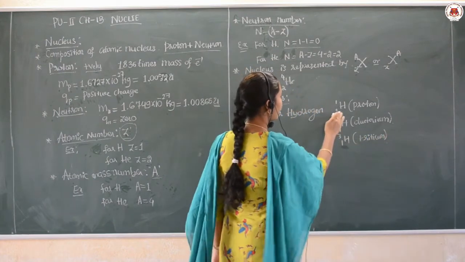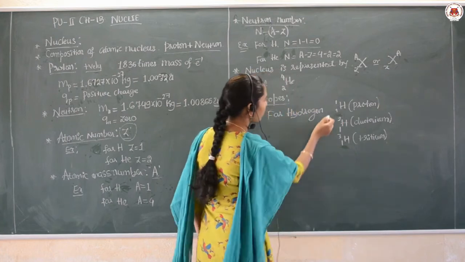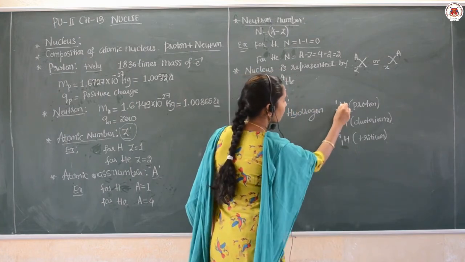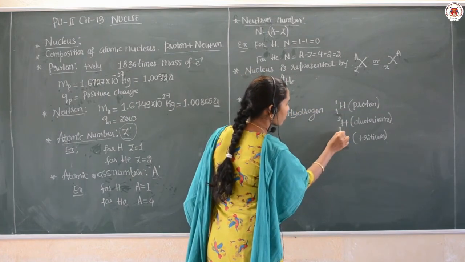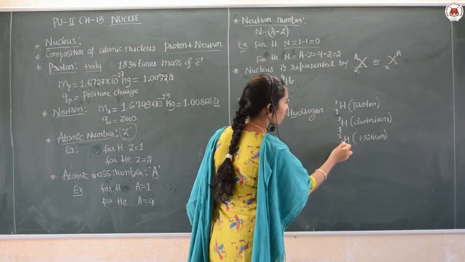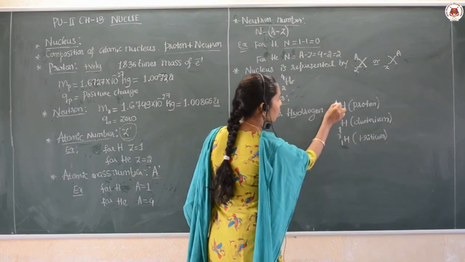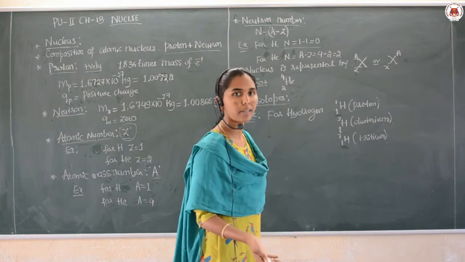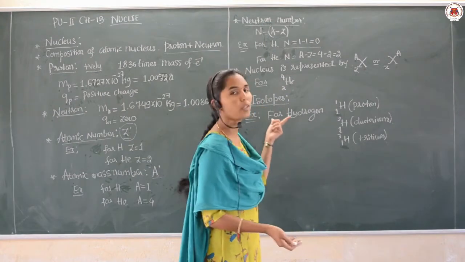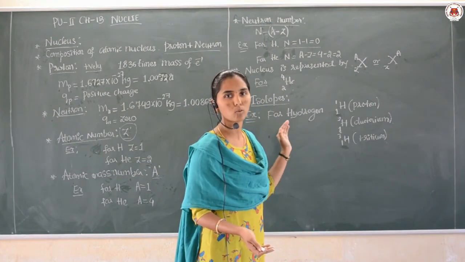And see here, you can observe that every nucleus has the same atomic number, here also 1, 1, 1, but the mass number of the nuclei is different. Such nuclei are called isotopes.